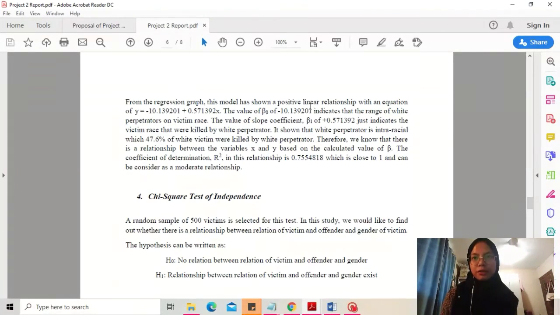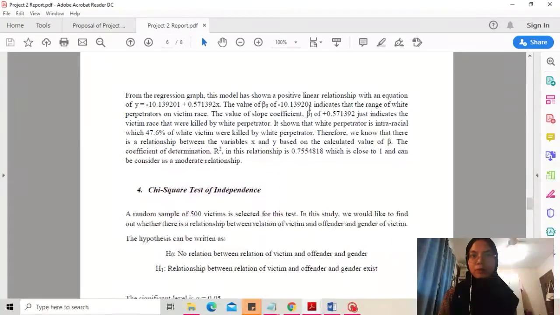From that result, we know there is a relationship between X and Y based on the calculation of p. The coefficient of determination R2 in this relationship is 0.755418, which is close to 1, and we can say this is a moderate relationship.